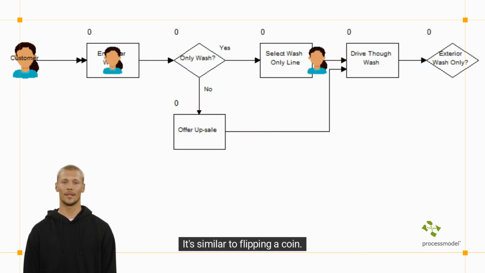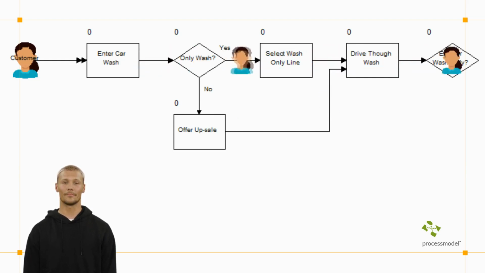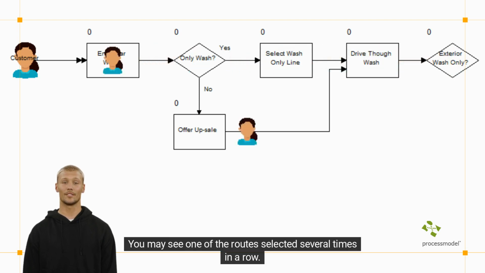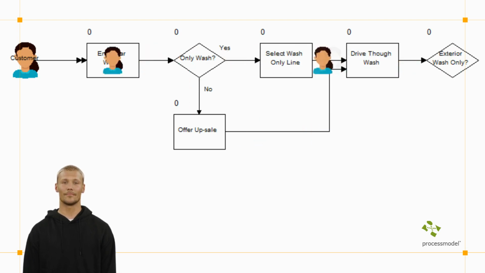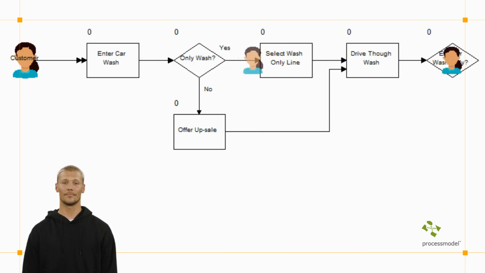It's similar to flipping a coin, except that, in this case, you will get heads 40% of the time. You may see one of the routes selected several times in a row. The same route selected multiple times is expected, but with a large enough sample, the stats will exhibit the 40-60%.